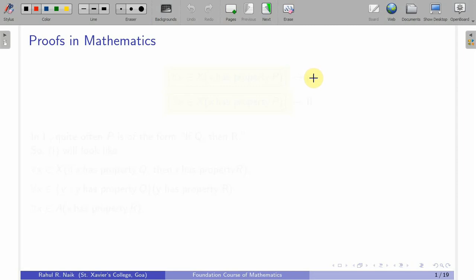We are discussing the first chapter, that is statements and logic. Under this chapter today we will be discussing the section named proofs in mathematics, in which we will see the formal way of producing a proof of any mathematical statement. So, let us discuss the topic.